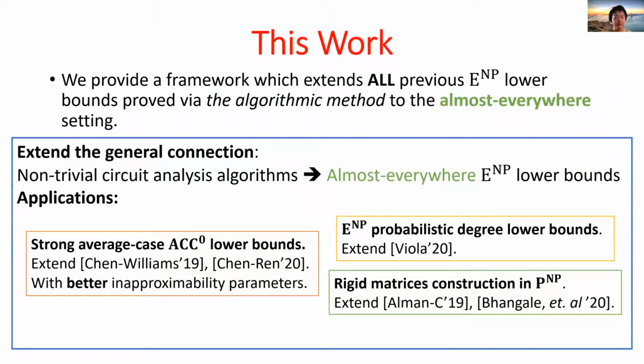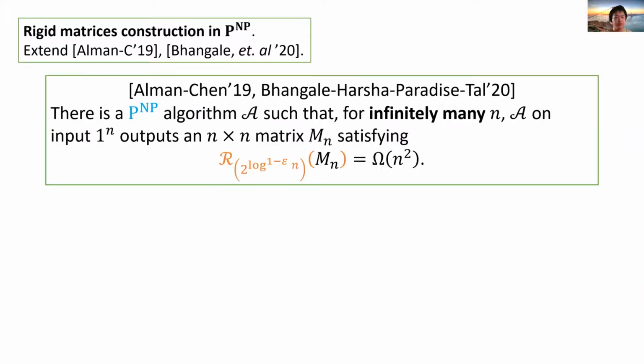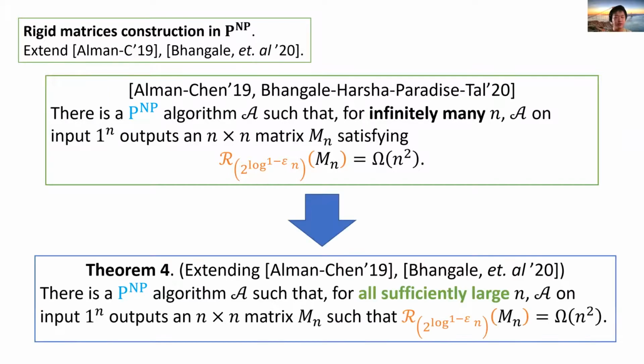The last one, P^NP construction of rigid matrices. Recall we have discussed the rigid matrix construction by Alman and Chen, and later improved by Bhangale et al. We extend it to the almost everywhere setting without compromise on parameters. For all sufficiently large n, our algorithm outputs an n by n matrix that is far away from matrices of rank at most 2^((log n)^(1-epsilon)).